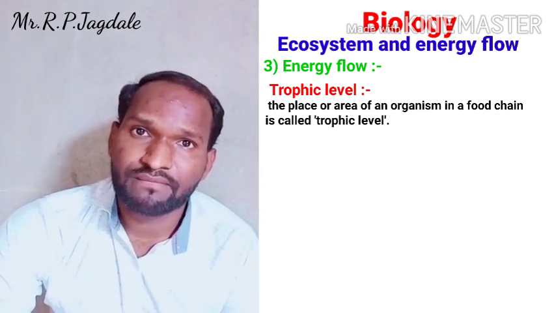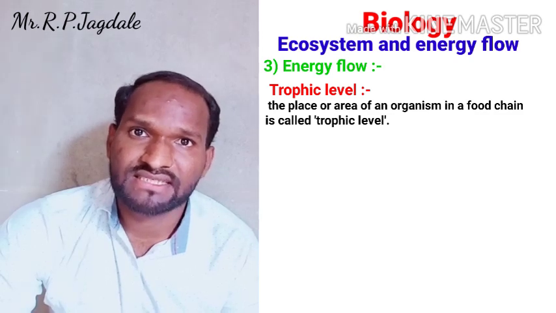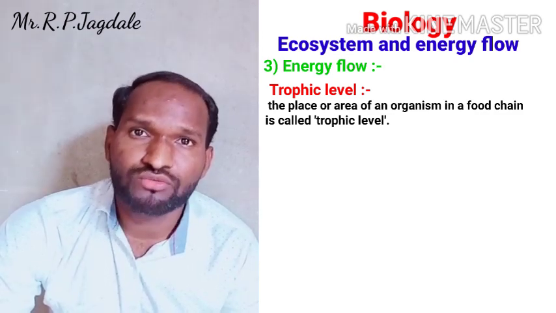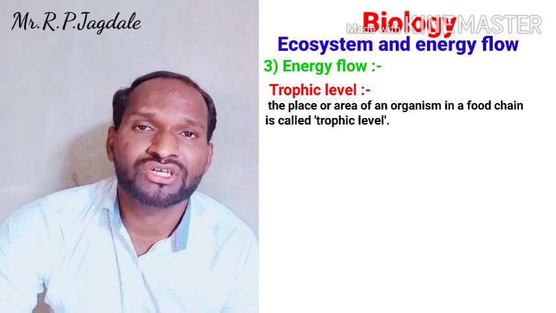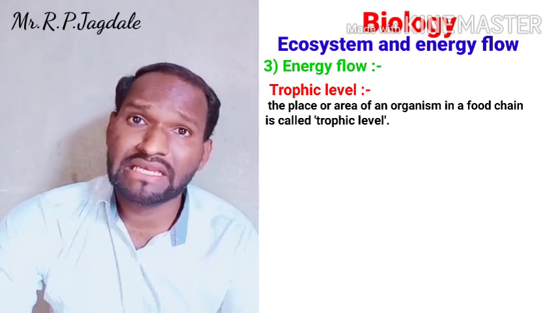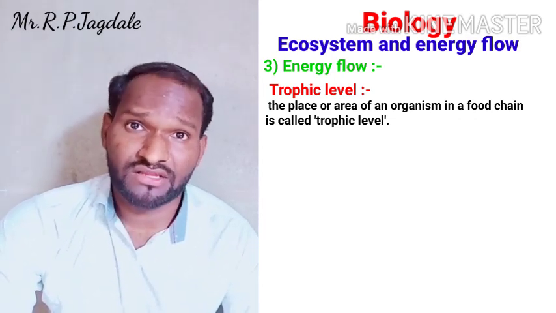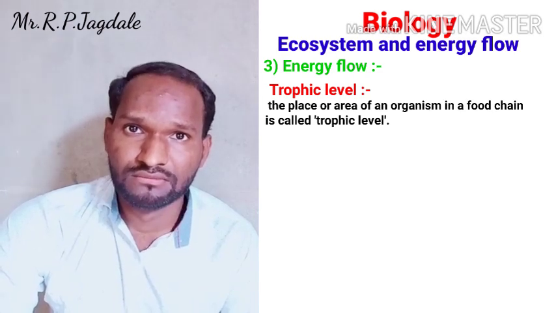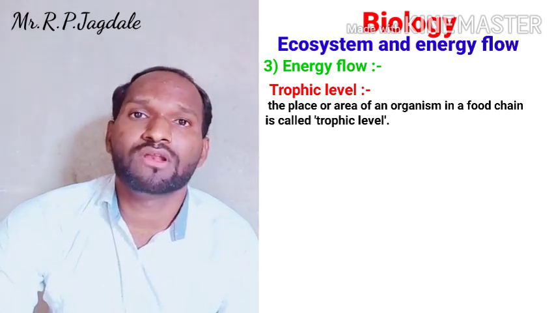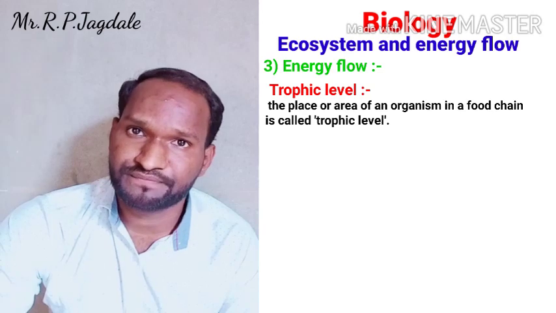We can see there are first grasses, that is producers, then consumers: primary, secondary, tertiary consumers. These are the trophic levels, that means the place where the organisms stand. This is called the trophic level of that organism.